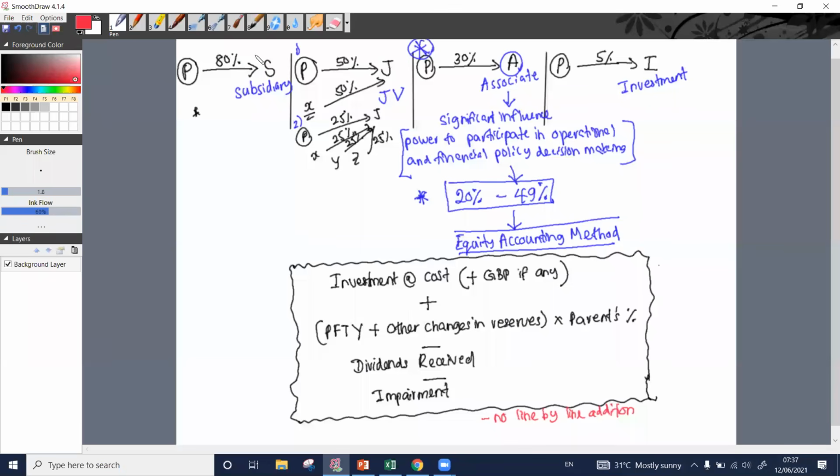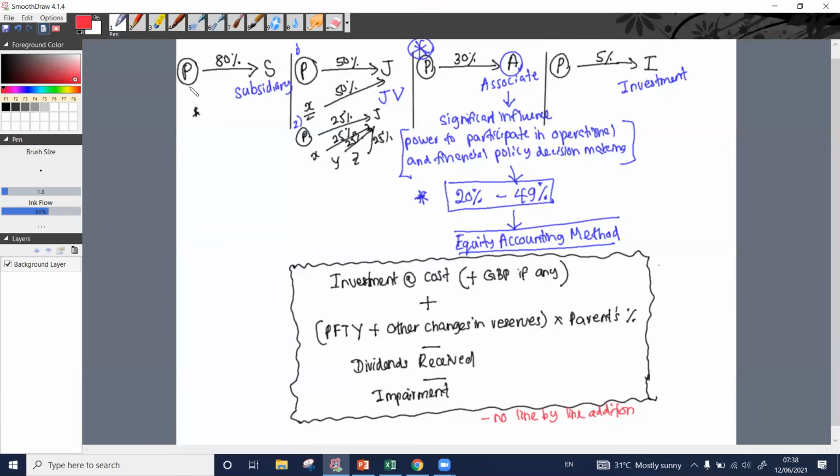When we have subsidiaries and we prepare the consolidated financial statements, what have we done? The parent company has other receivables of 1000 and the subsidiary has 500. When preparing the consolidated balance sheet, 1000 plus 500, we have taken as 1500.